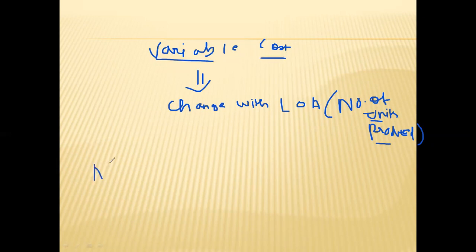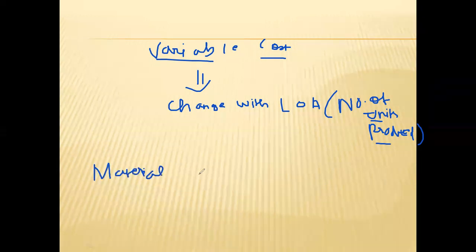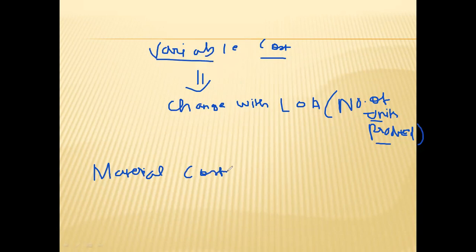For example, what is material cost? See, the more units you produce, the more material you will require. So we can say that material is related to the units produced. Such type of cost will be called variable cost.